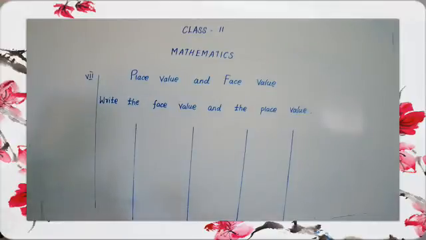To draw a box. How many columns? 3 columns.